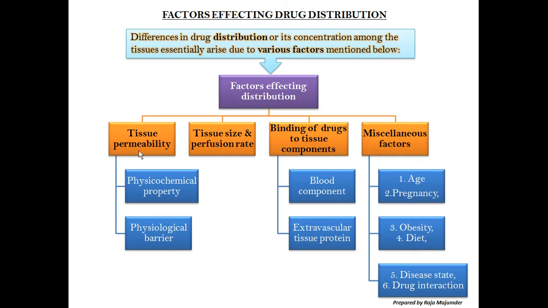But with respect to different routes of administration, if you consider an IV, an intravascular administration of drug as a bolus, then when the drug goes in as an IV bolus, we are achieving 100% bioavailability. That means we are directly introducing the drug into the systemic circulation, so there will be no chances of loss of drug during absorption. So the whole drug will be available in the systemic circulation.